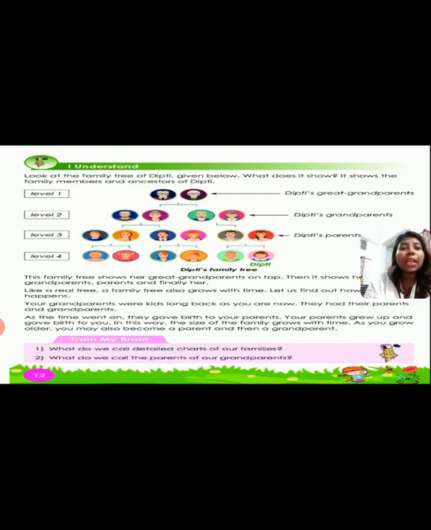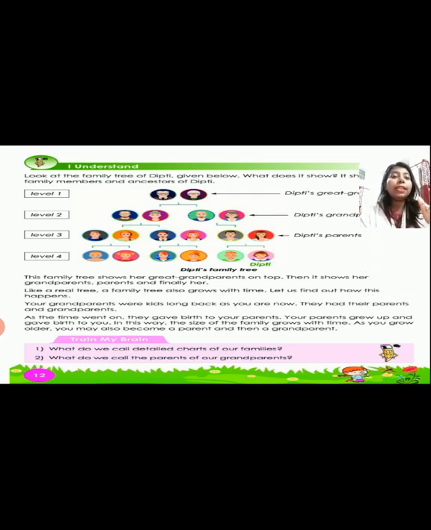See here, this family tree shows Dipti's great grandparents on top, then her grandparents, parents, and finally her. Can you see Dipti? Yes, she is in the extreme corner of the last line. Like a real tree, a family tree also grows with time.